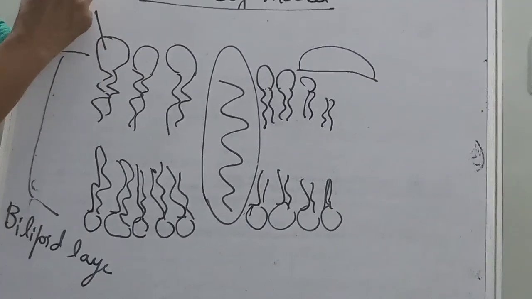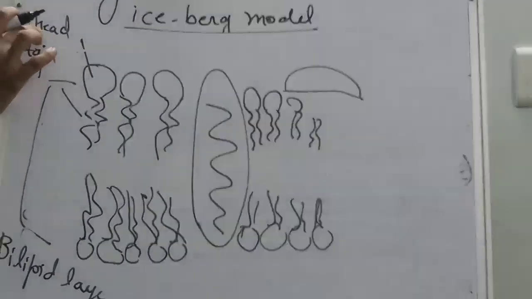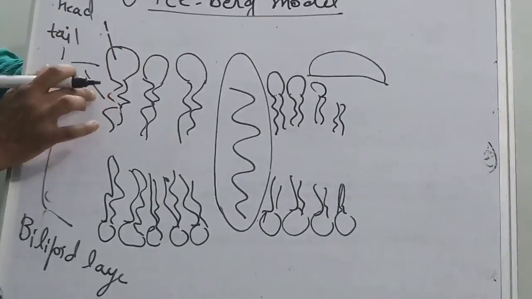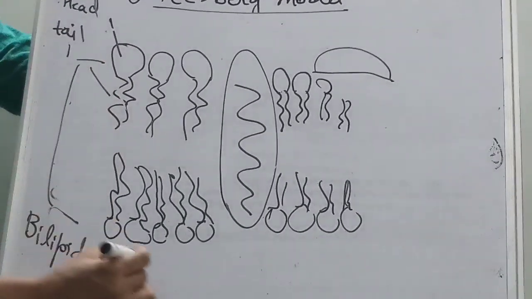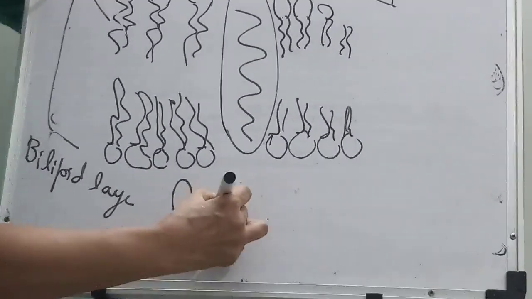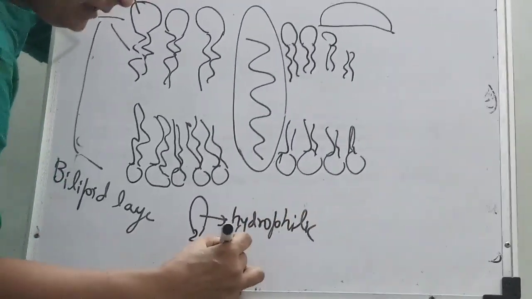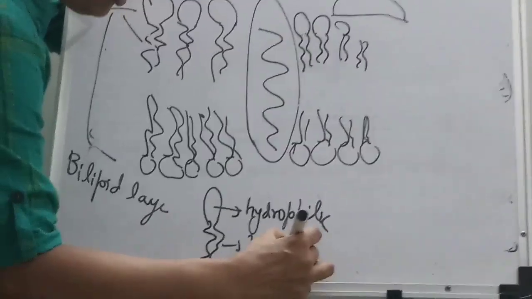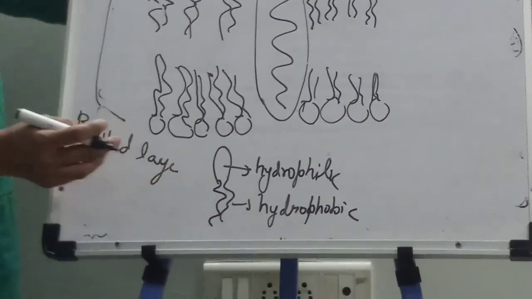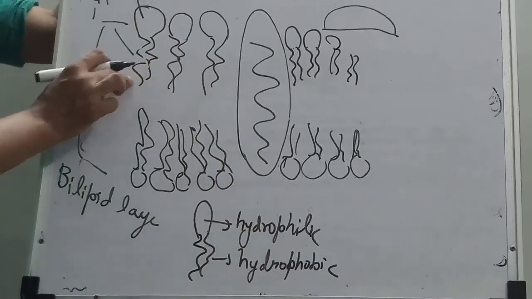This part is the head, and this part is called the tail. The head is hydrophilic. The tail part is hydrophobic. You know phobic? It means having a fear of water. So hydrophobic is this one.